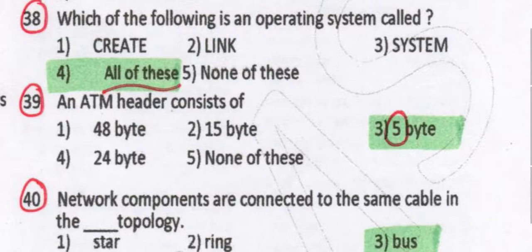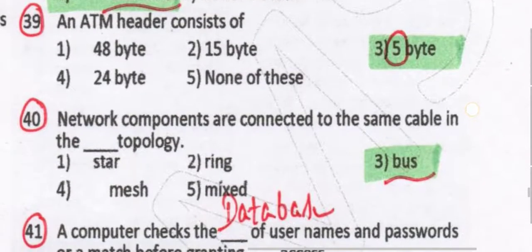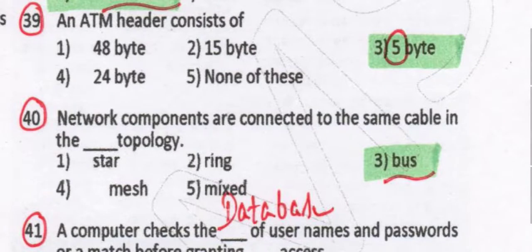Negative. So please write this down. It's a wrong answer. None of these is the right answer. Windows, Linux, these are operating systems. Create, link, system, they are not operating systems. An ATM header consists of, we know that it has 5 bytes. The ATM header has 5 bytes.